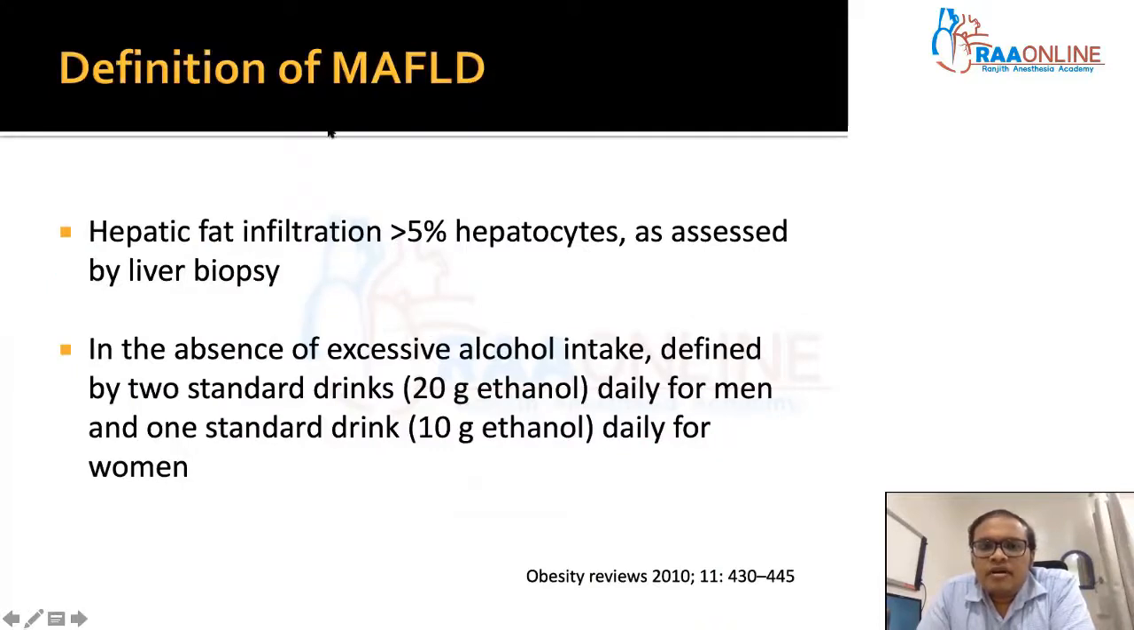What about metabolic syndrome associated fatty liver disease, or fatty liver for that sake? Hepatic fat infiltration of more than 5% of hepatocytes, as assessed by liver biopsy, is the definition of metabolic associated fatty liver disease, provided there is absence of excessive alcohol intake, as defined by 2 standard drinks or 20 grams alcohol for men and 1 drink, that is 10 grams alcohol, in women.